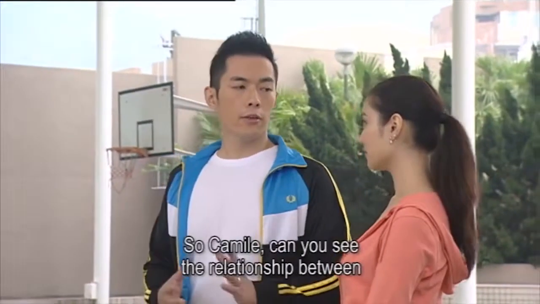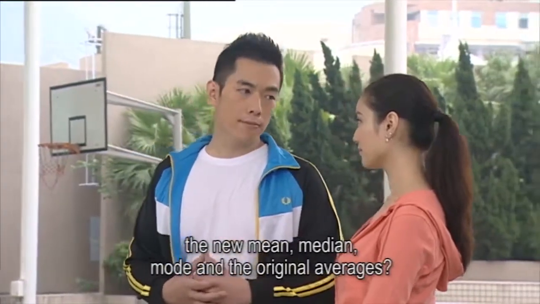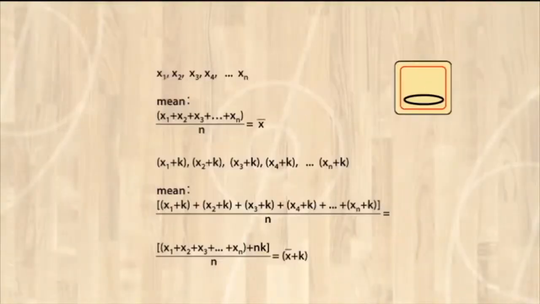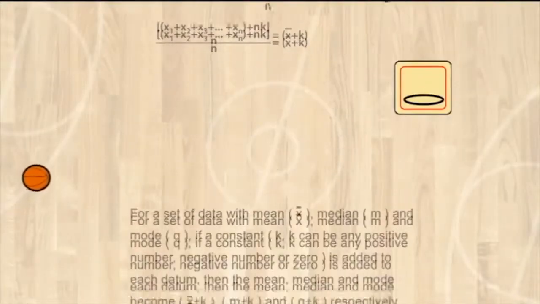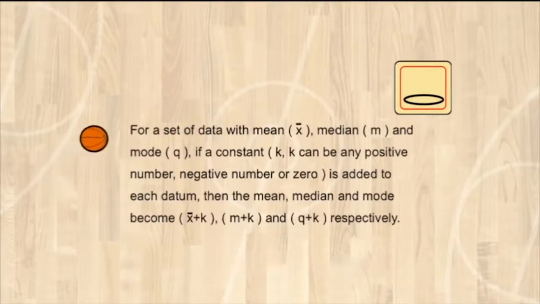So Camille, can you see the relationship between the new mean, median, mode, and the original averages? Upon the operation, we can deduce that for a set of data with mean, median, and mode, if a constant k is added to each datum, then a value of k will be added to the mean, median, and mode respectively.